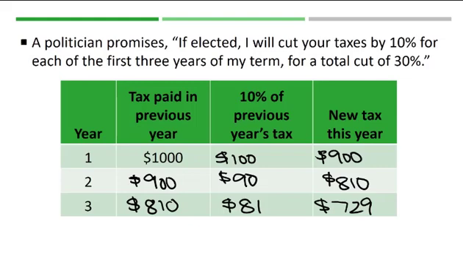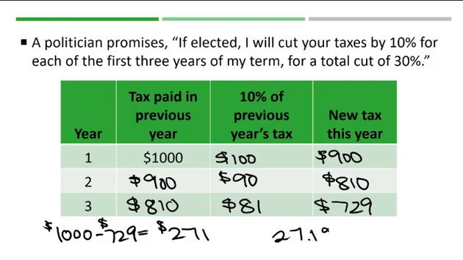So over the 3 years, your taxes are going to decline to $729, for a difference of $271. Keep in mind, over the 3 years, you're saving that $271 of the $1,000, which is approximately a 27.1% tax cut and not a 30% tax cut, which this politician promised.